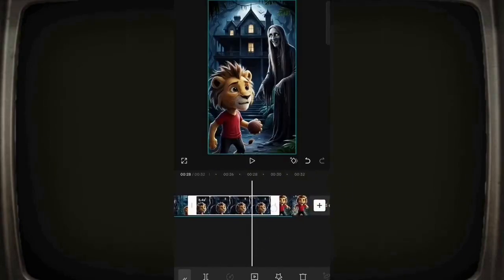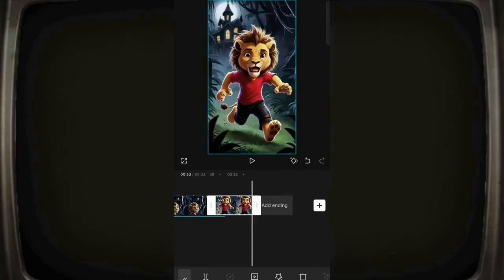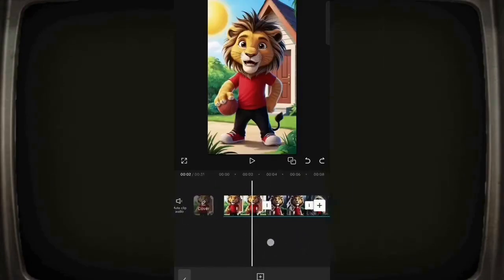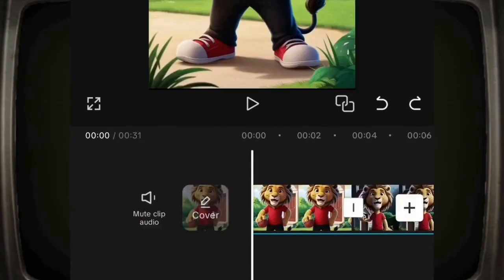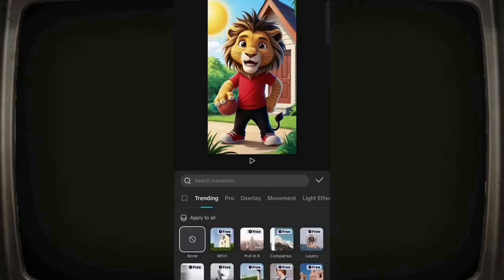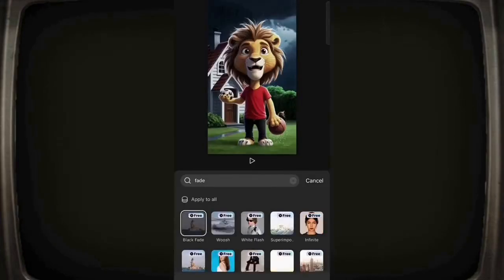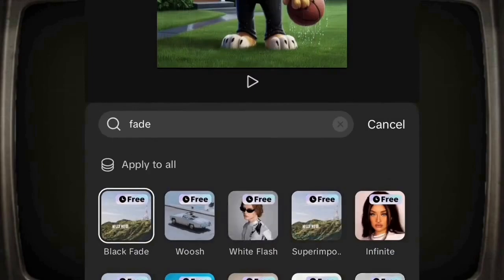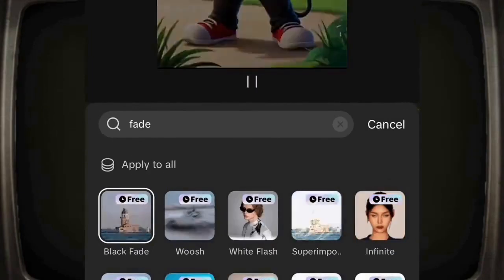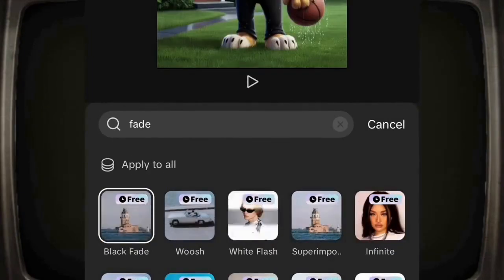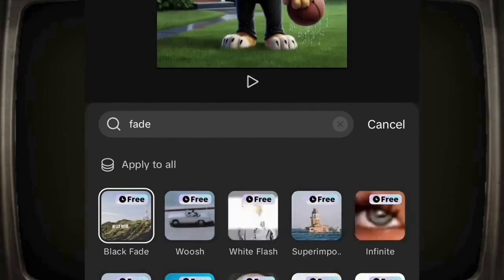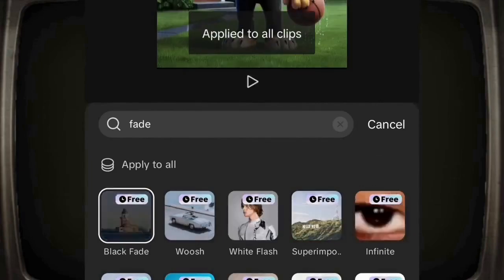Next, you must have seen that he adds a dark fade transition in his video. After reviewing all the pictures thoroughly, please click here, search for the fade effect option, and then add the black fade transition. Here, you should click on Apply to All to prevent having to do additional work, since selecting this option will automatically add the same transitions to every picture in the sequence.